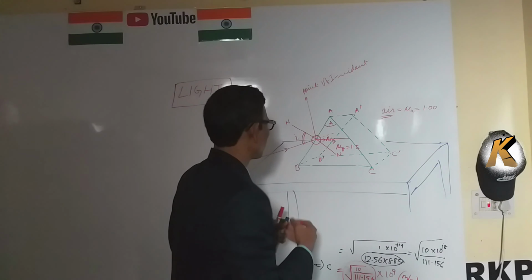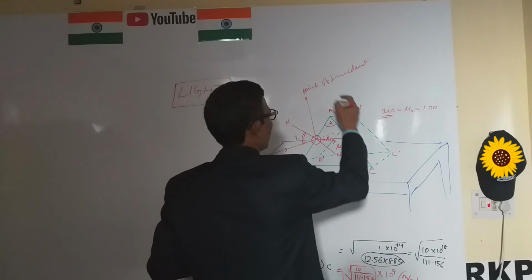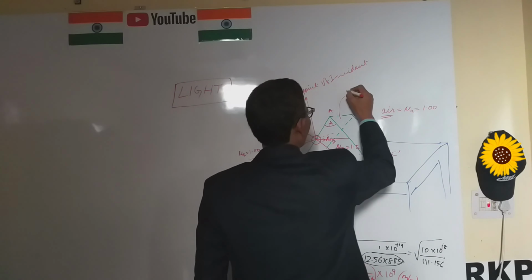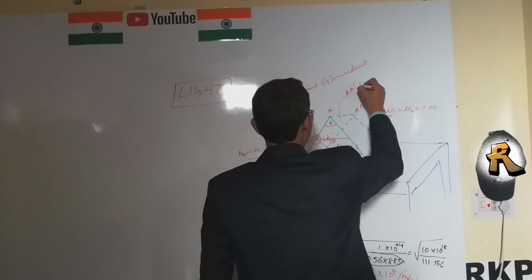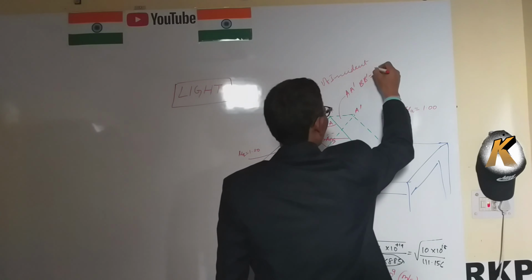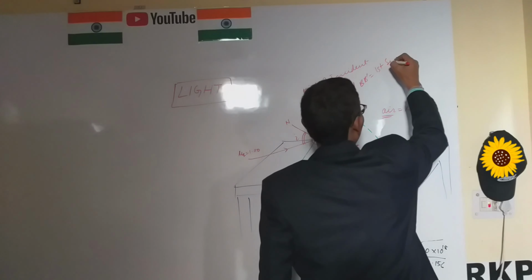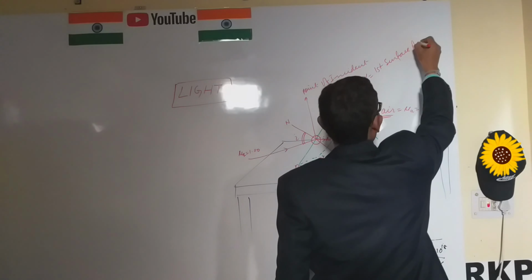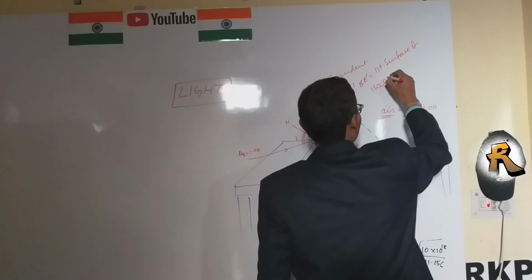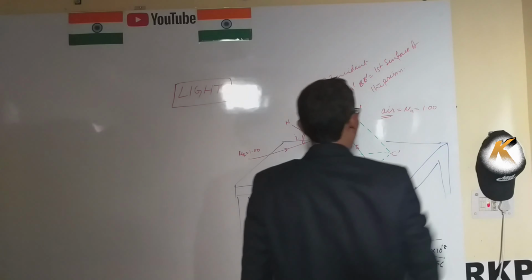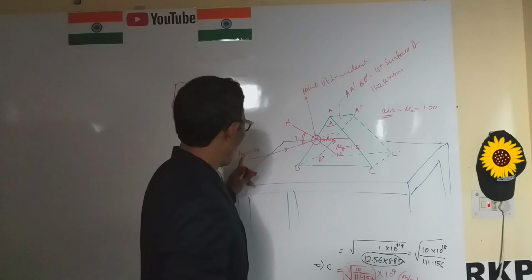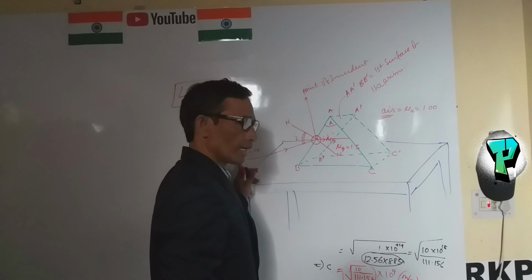This is the first surface, and the light travels from the rarer to the denser medium.